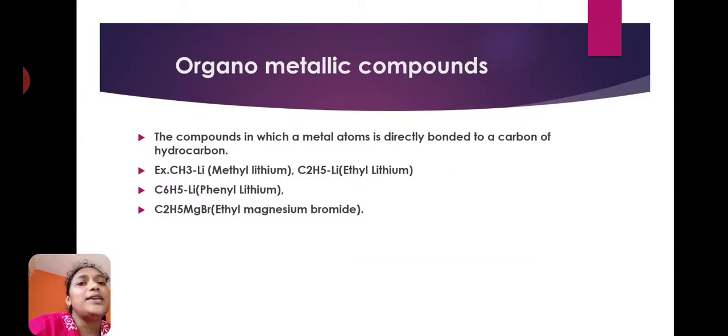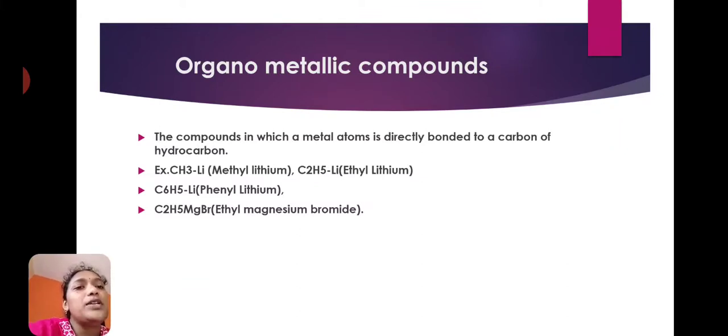Example, CH3Li, methyl lithium. Here the hydrocarbon group is the CH3 group, methyl group. This methyl group carbon is directly bonded with the metal, here lithium. So this compound comes under organometallic compounds, methyl lithium.